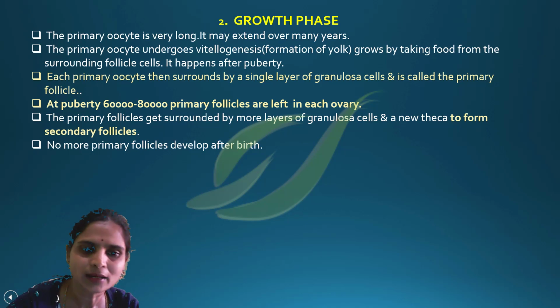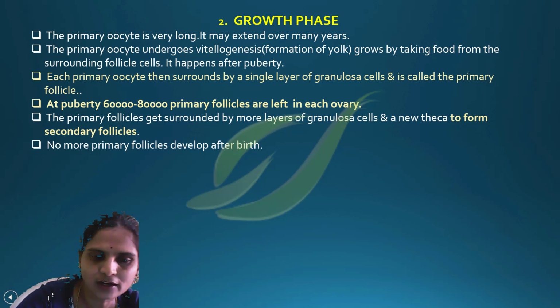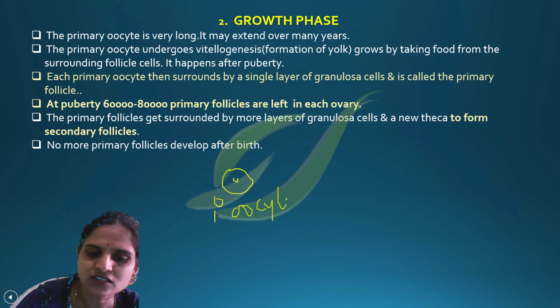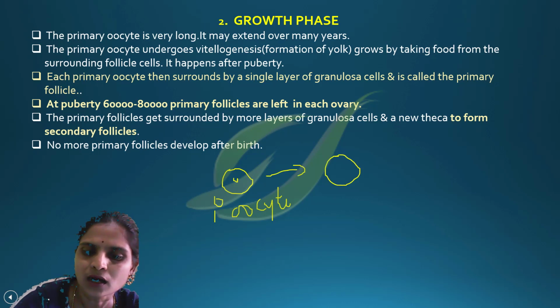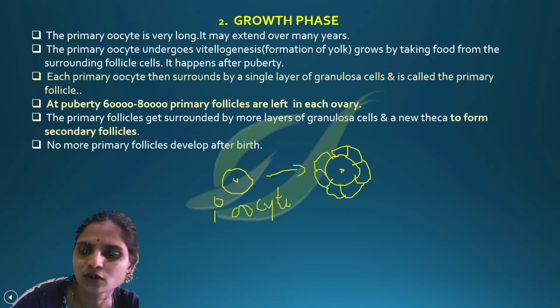Now the primary oocyte. It is all taking place inside the ovary. Imagine this is a primary oocyte. I am writing what all the changes taking place in the ovary. This primary oocyte will be surrounded by a single layer of cells. This single layer of cells is called granulosa cells.